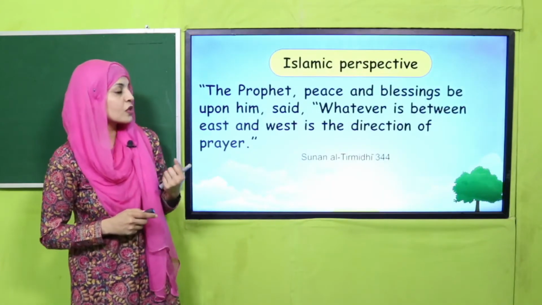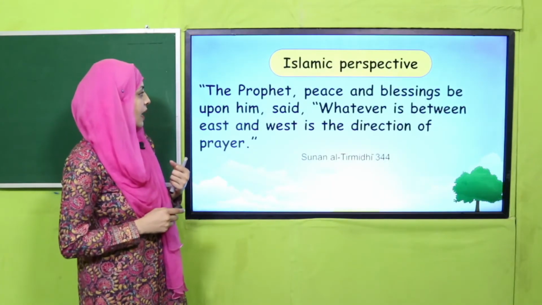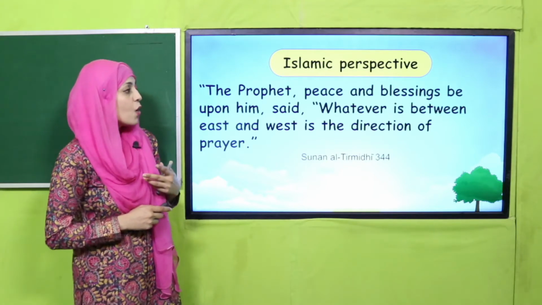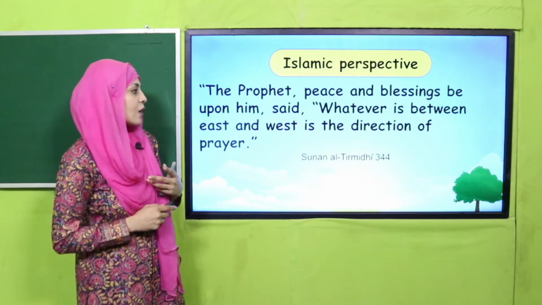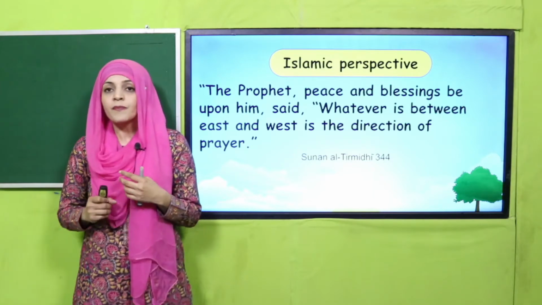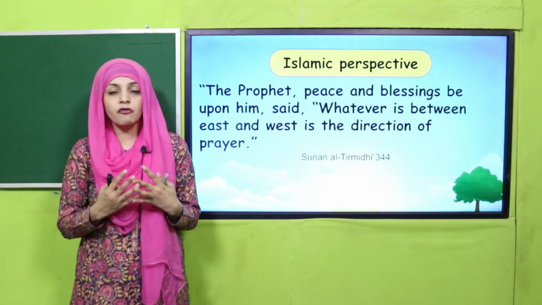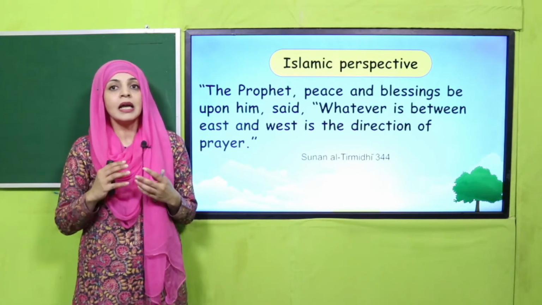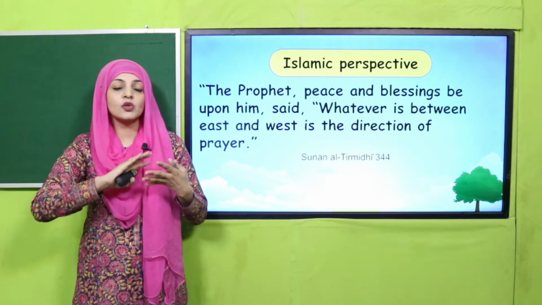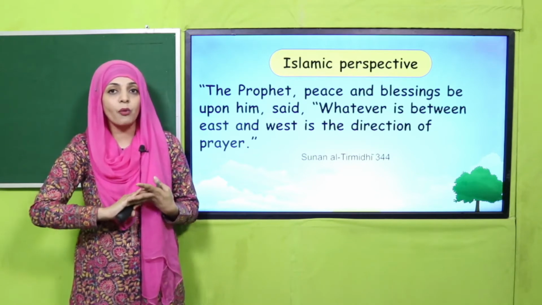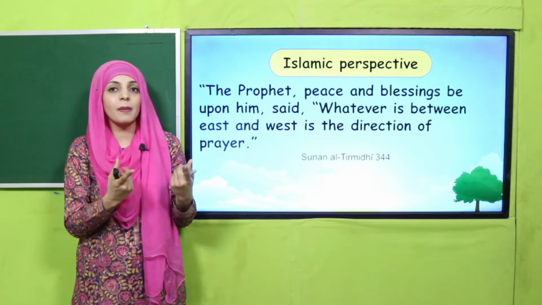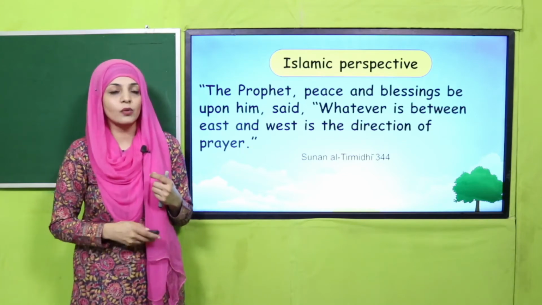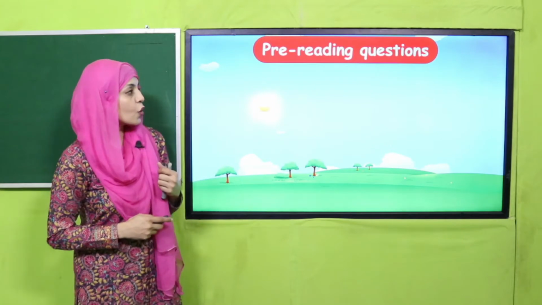So my dear students, the Islamic perspective today is the Prophet, peace and blessing be upon him, said, whatever is between east and west is the direction of prayer. So directions are so much important for locating a place, an object. किसी भी जगह को ढूंढने के लिए these 4 directions, east, west, north and south, are extremely important. Even जो आपका किबला है नमाज का, वो भी हम कंपास से या इन डायरेक्शन से फाइंड आउट कर सकते हैं.